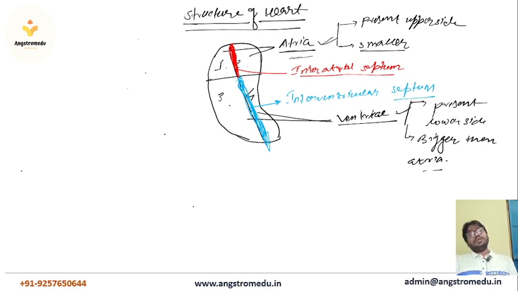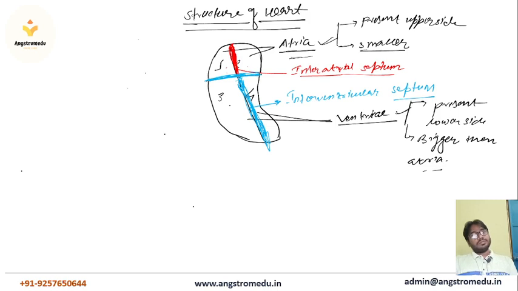So one septum is present in between the atria, so it's called the interatrial septum, and the second septum is present in between the ventricles, that's why it's known as the interventricular septum. And the third septum is present in between the atria and ventricle.